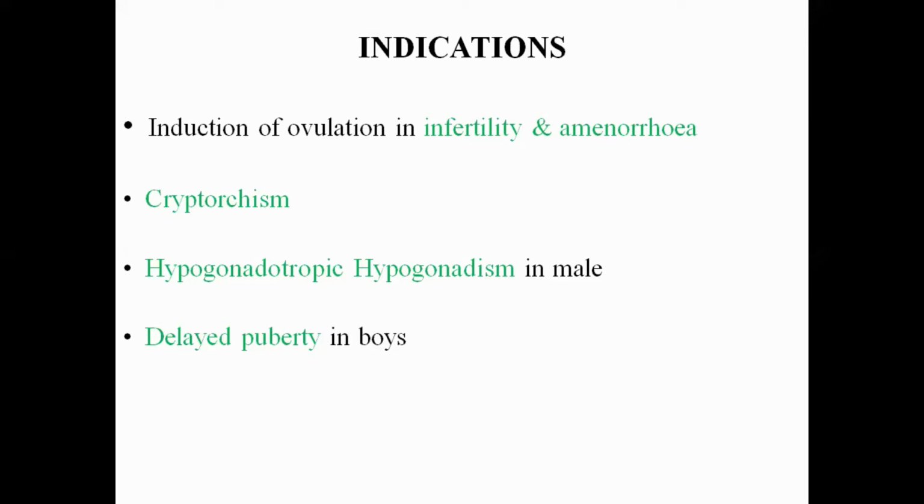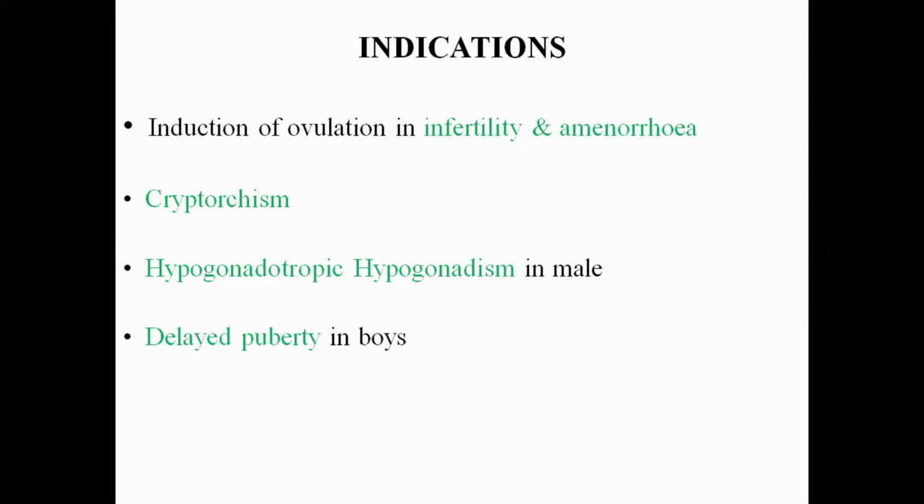So what happens in both conditions? There is a cessation of ovulation. To induce ovulation in infertility and amenorrhea, gonadotropin preparations are used. For example, the most commonly used gonadotropin is human chorionic gonadotropin.